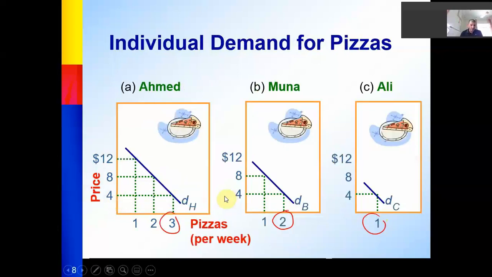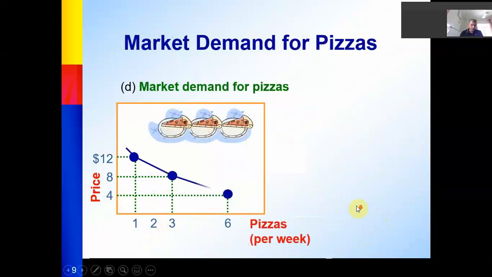Let's go again at price 8. At the price 8, Ahmed will consume 2 and Muna 1. And there is no consumption for Ali. So 2 plus 1, how much? 3. So at the price 8, I have 3 pizzas.